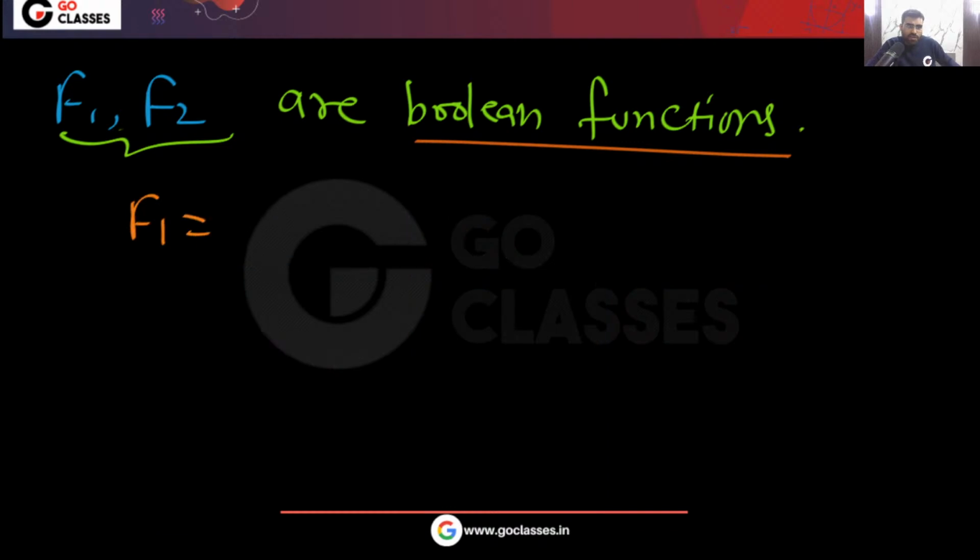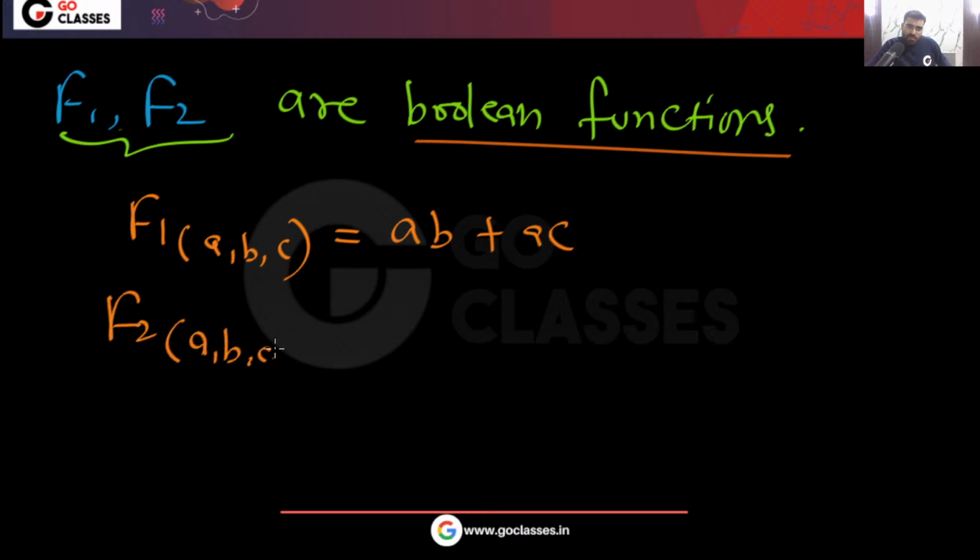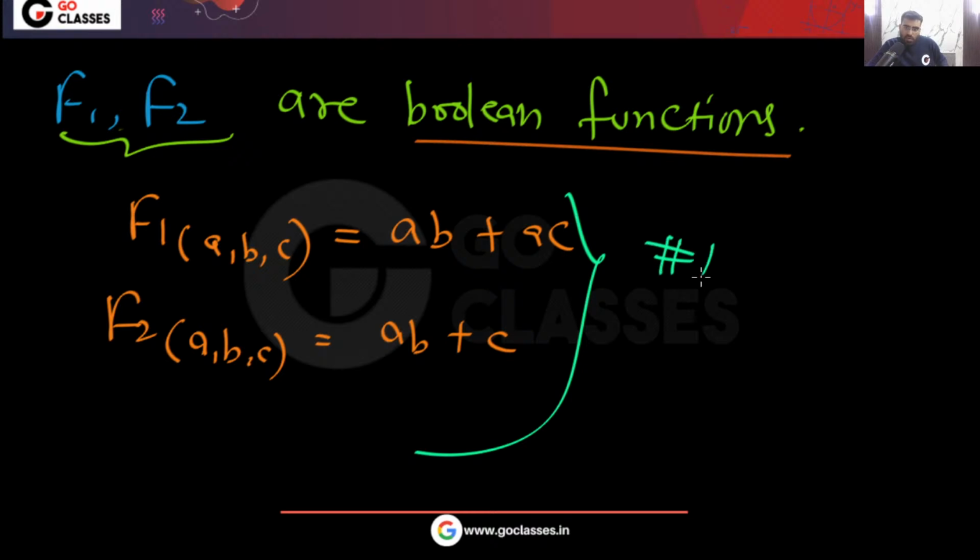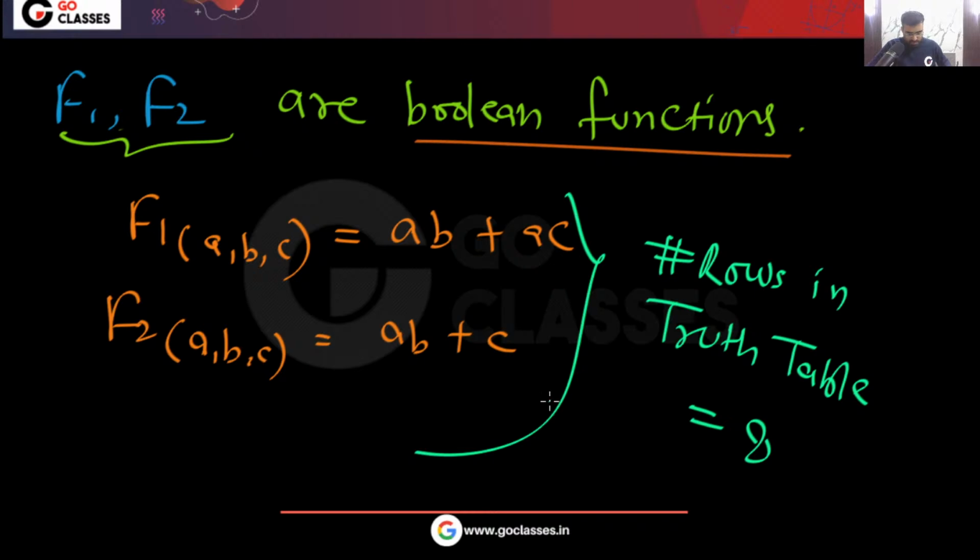Basically, maybe F1 is a function of A, B, C, and maybe this is AB or AC. And maybe F2 is a function of A, B, C, and that is maybe AB or C. Now you tell me, what will be the number of rows in the truth table? That will be 8. Yes or no?